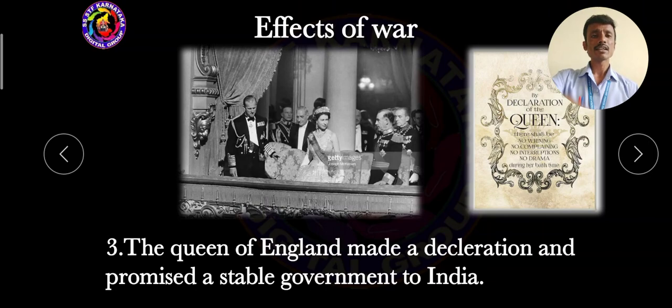It was the reason the majority of Indians felt happy. It means they felt joy because the Queen of England made a declaration. One important statement was that we will implement certain rules and regulations, and those rules and regulations would favor the Indians and not the British.